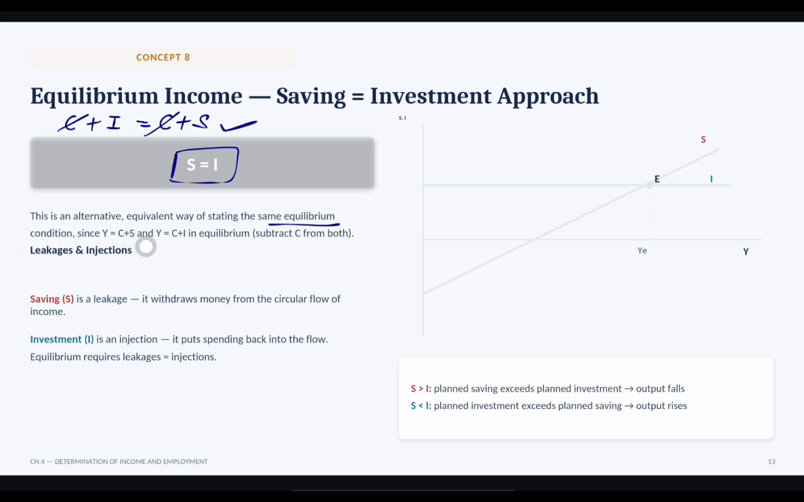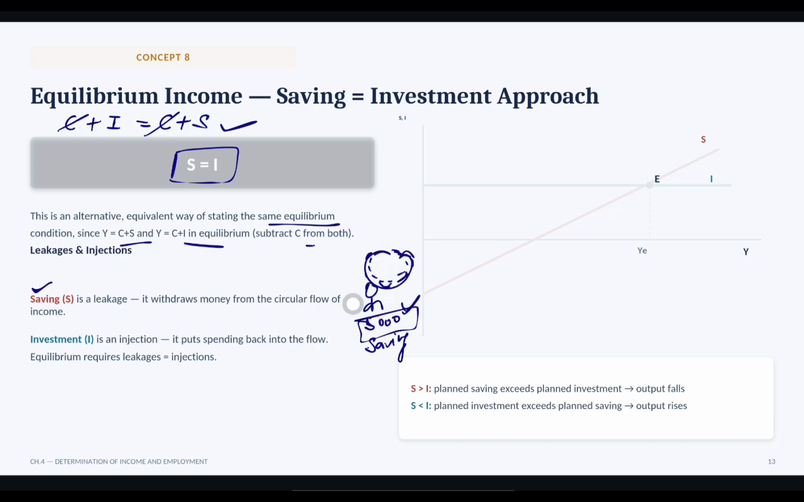We have subtracted C from both sides. Now what is saving? Saving is a leakage. It is money withdrawn from the circular flow of income. This is the circular flow. Suppose this is A, and A saves 5,000 from its income, and this is its saving. This income is now out of the circular flow and the remaining income will remain in the flow. So this is a leakage.